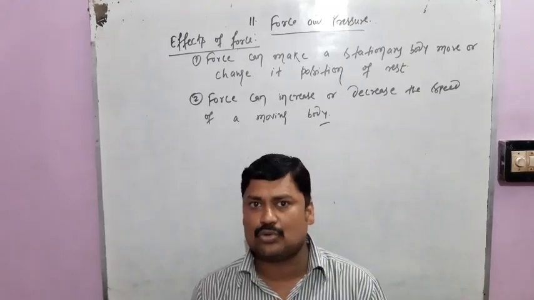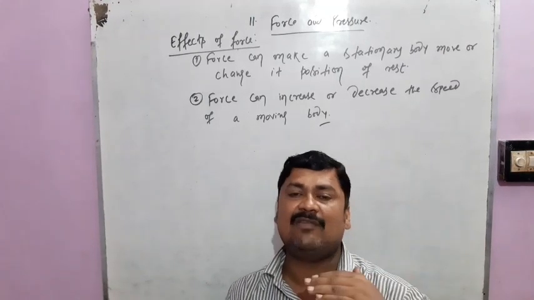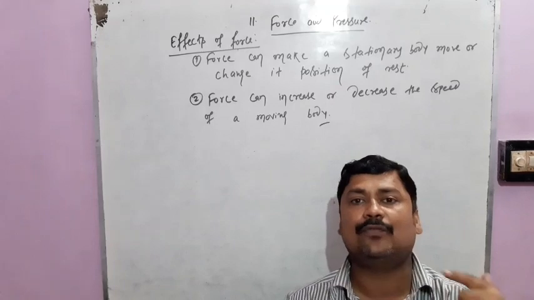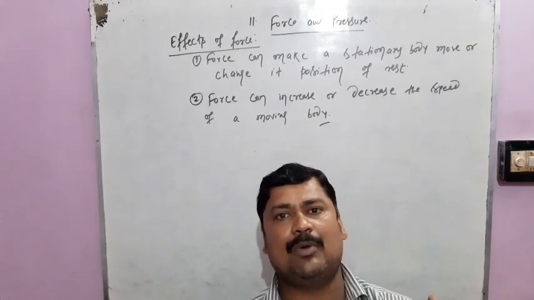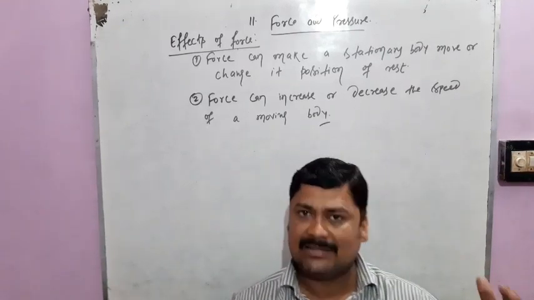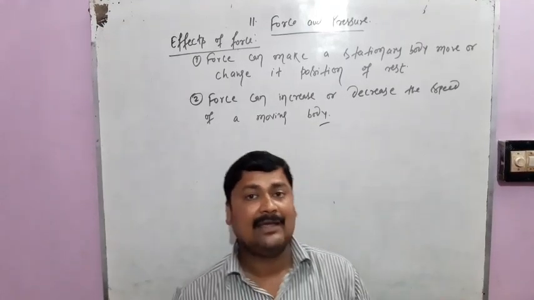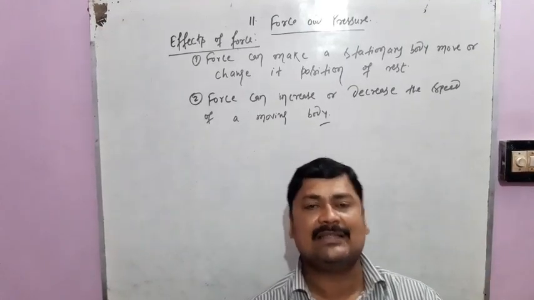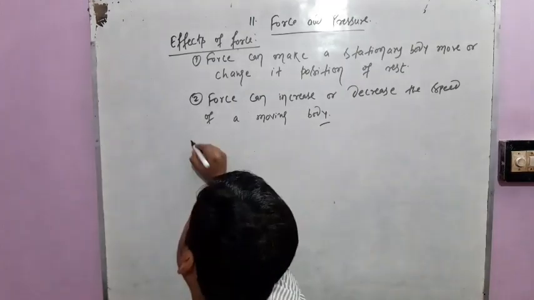So this example shows that when we exert force over a body, its speed decreases if the force is applied from the opposite direction of the moving body. If force is applied from the opposite direction of the moving body, then its speed decreases, and if the force is applied in the direction of the moving body, then its speed increases. Okay. Now the third effect of force is, students,